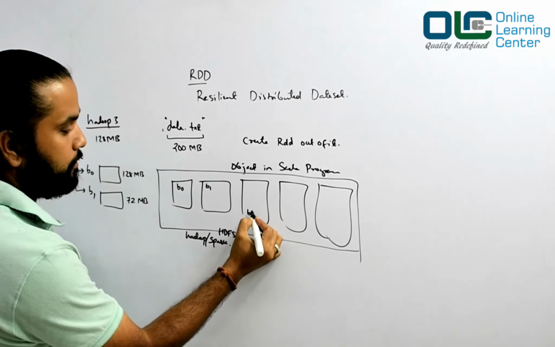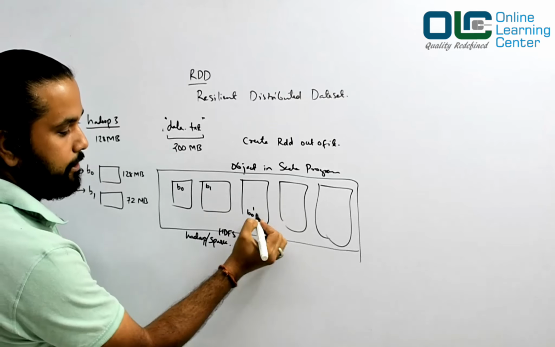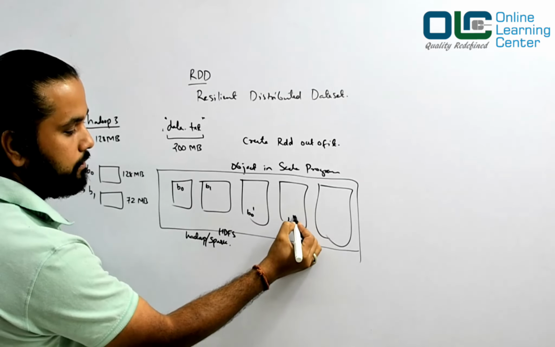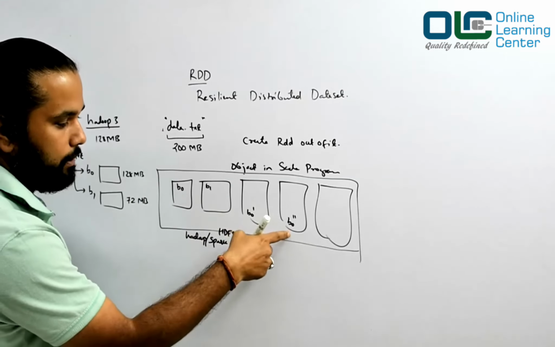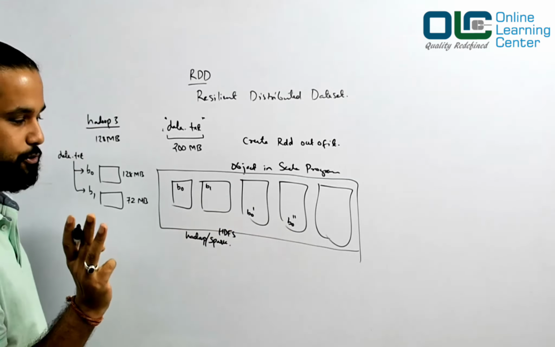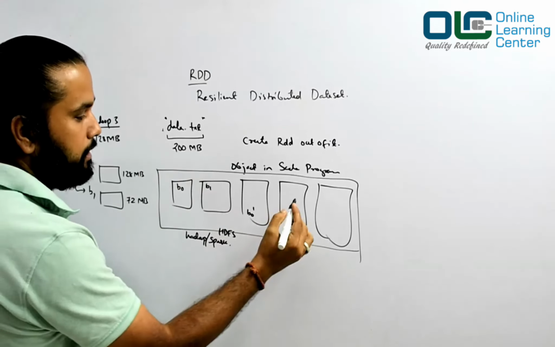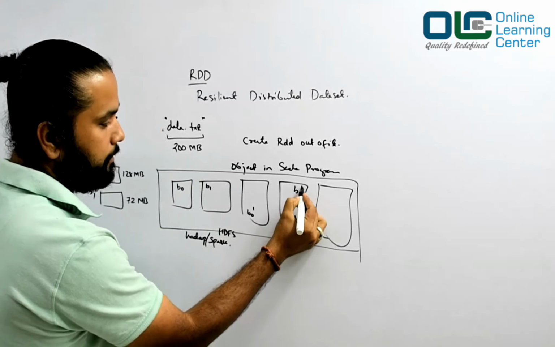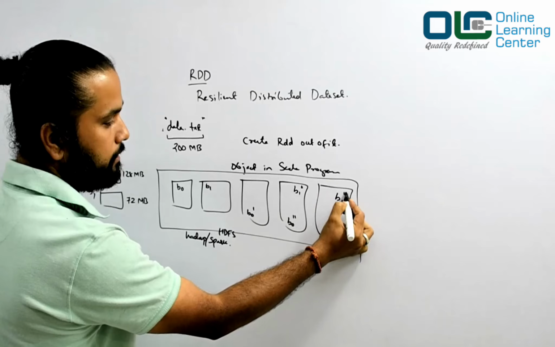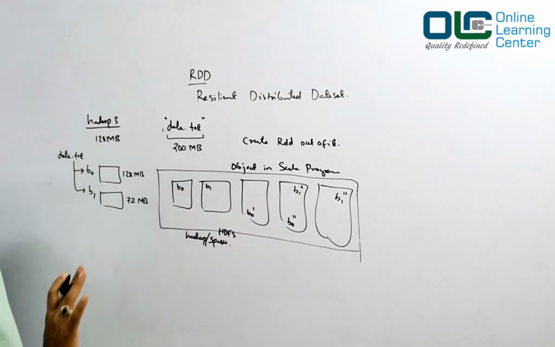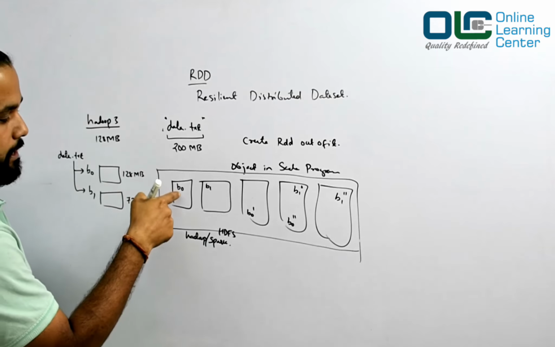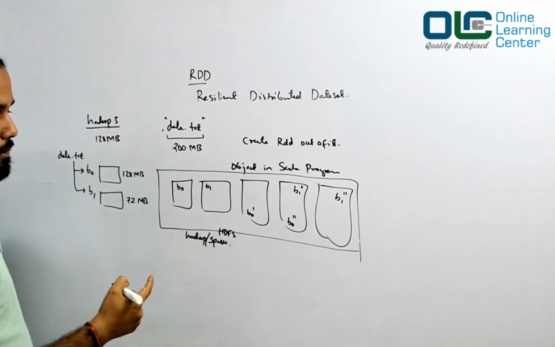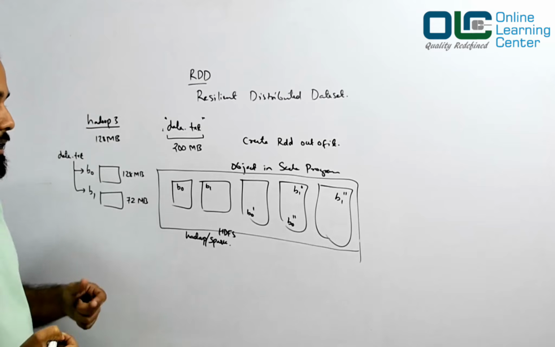So B0, second copy, B0, third copy. Original copy, one more copy, one more copy. So the total copies of B0 is 3. Similarly, B1, let's say 1 copy here and another copy here. So that's how the data would be distributed eventually, right? Okay, now since you have this data B0 and B1, what you would do is say I want to create an RDD out of it.